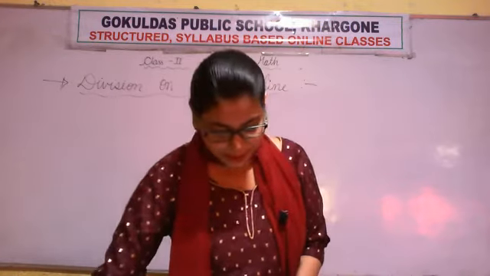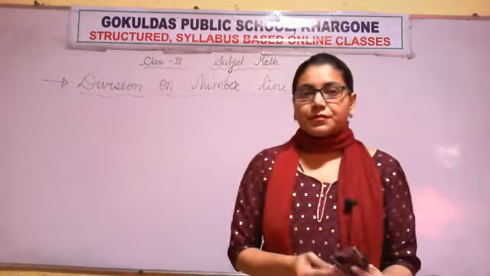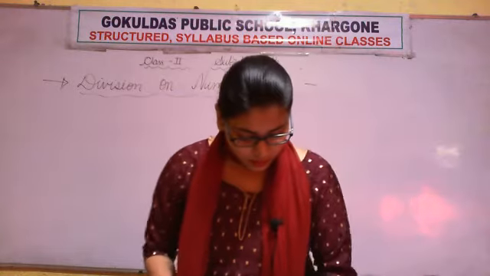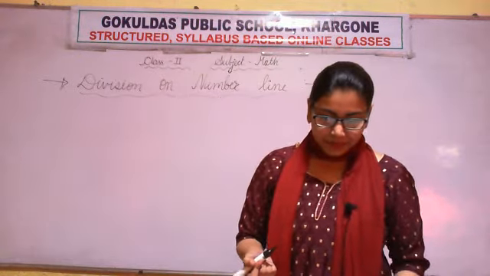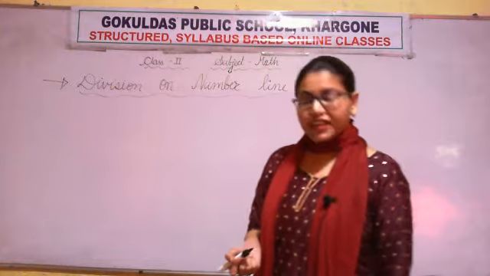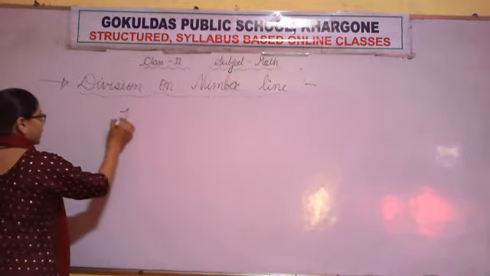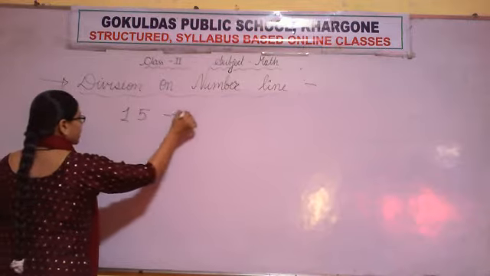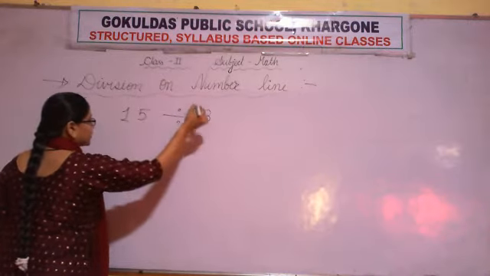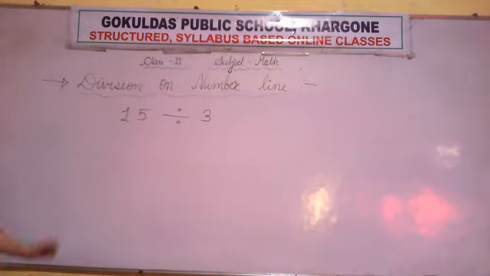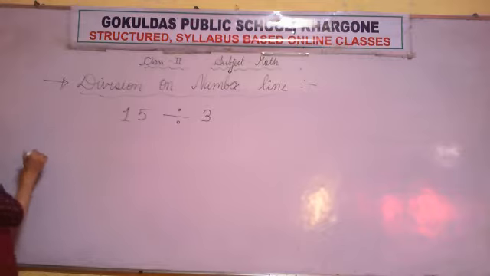Let's take an example from your book. Divide 15 into groups of 3, which simply means 15 divided by 3. For doing it, first of all we need to make a number line.